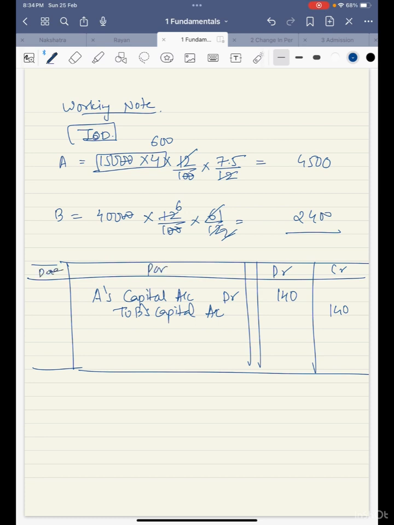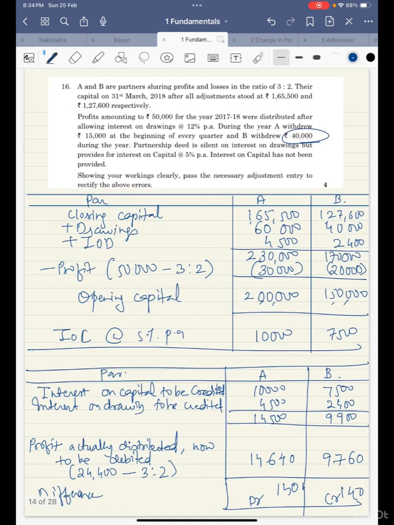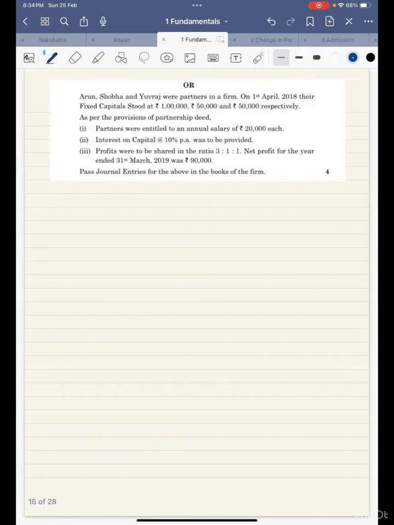Okay, make sure that you write the format properly. So this is the answer, and write a narration, and this is done. Fine. So let us move towards the next question.